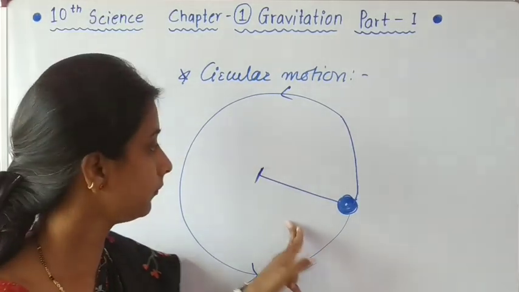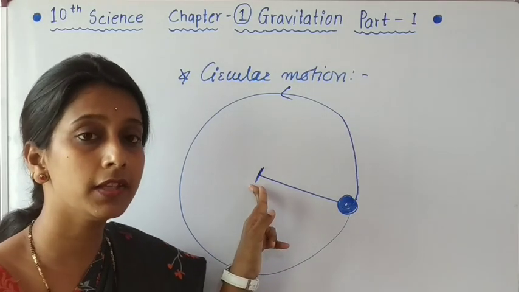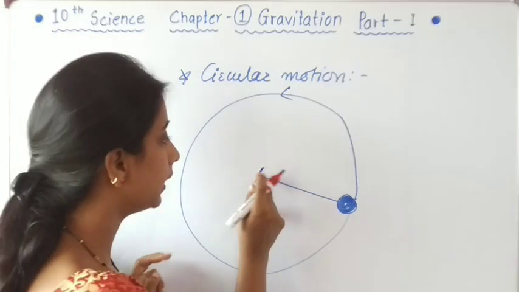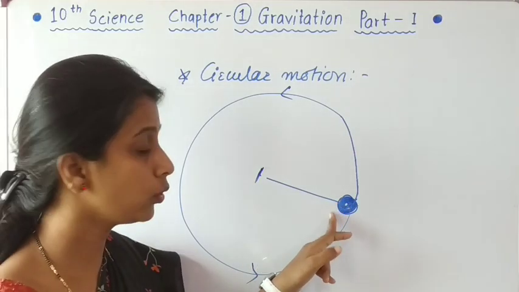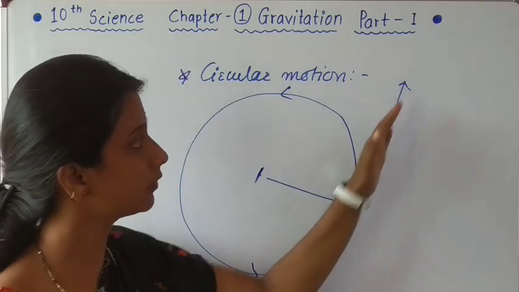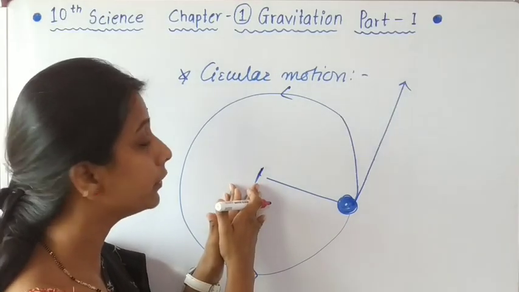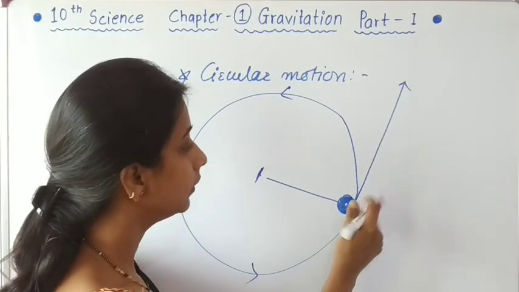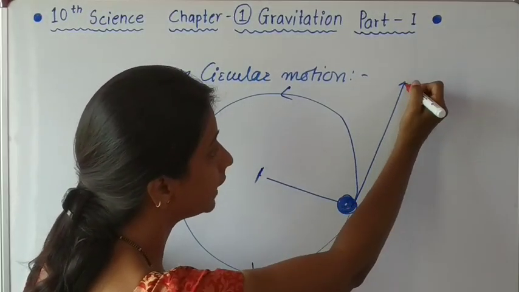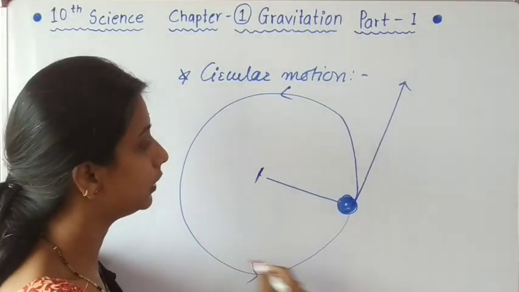Now students, go ahead. As we stop applying force on it, or we release this end, what happens? This stone goes away immediately in a straight line, and this straight line is a tangent to the circular path.